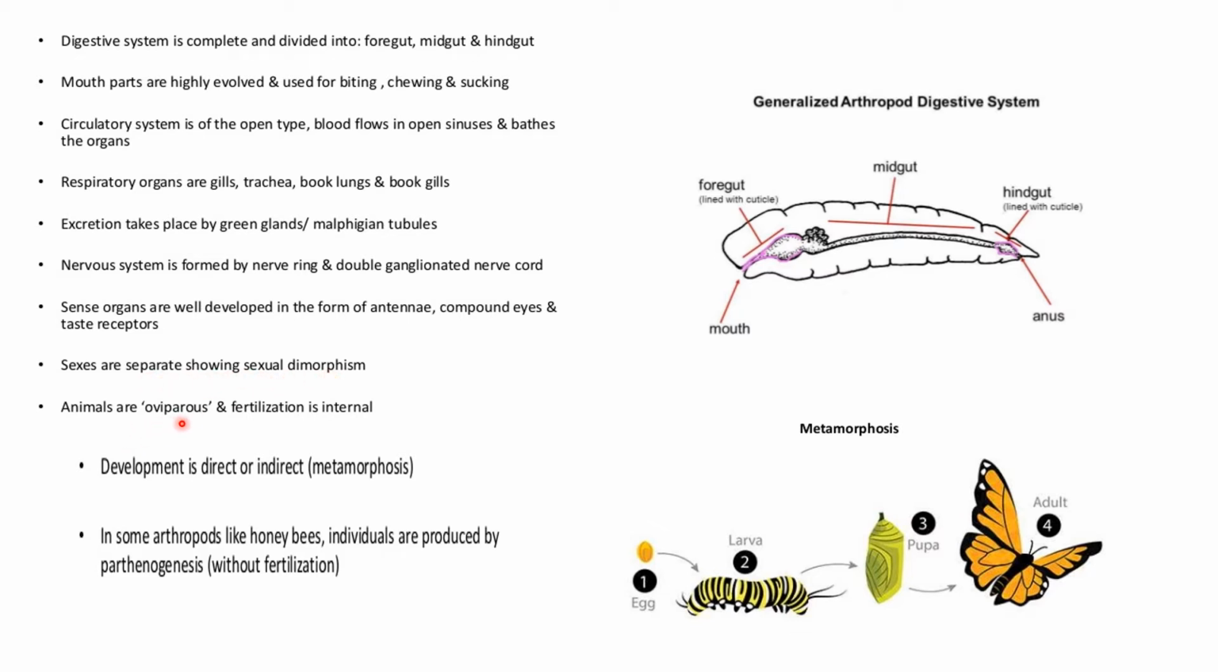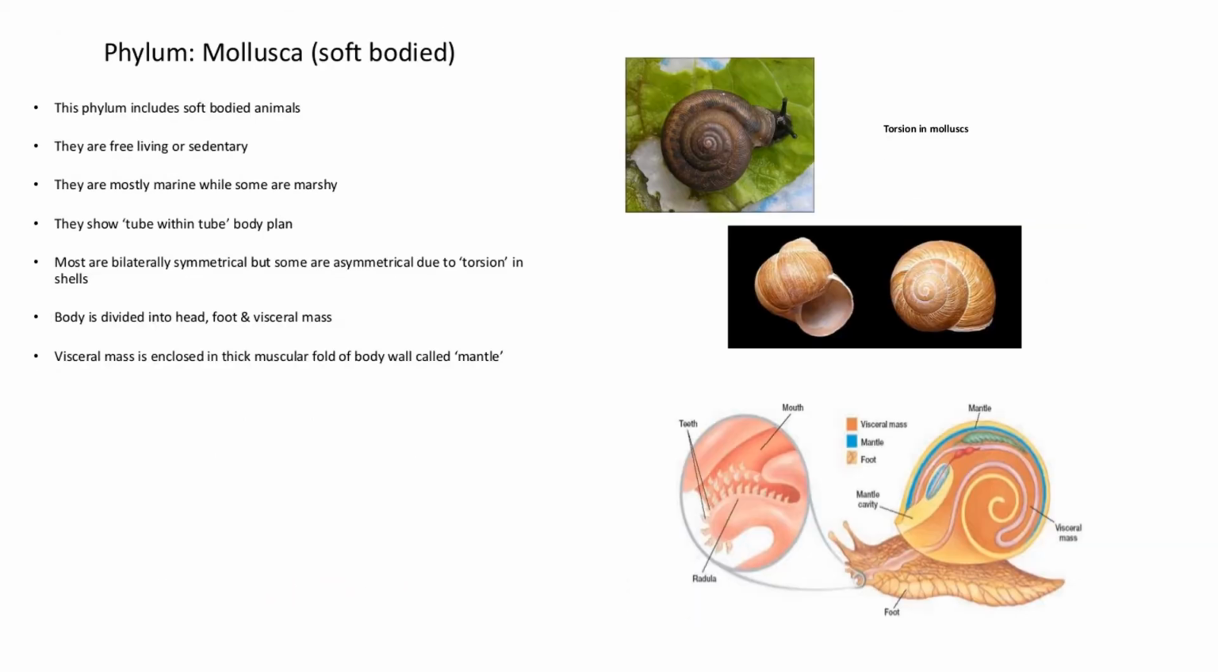Animals are oviparous, which means they lay eggs, and fertilization is internal. Development is direct or indirect, which is known as metamorphosis. For example, indirect development goes from egg to larva, then forms the pupa, and then the butterfly is formed. This is known as metamorphosis. In some arthropods like honeybees, individuals are produced by parthenogenesis. That means they are formed without fertilization.